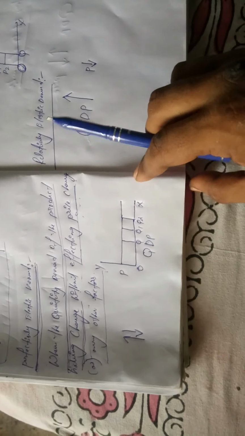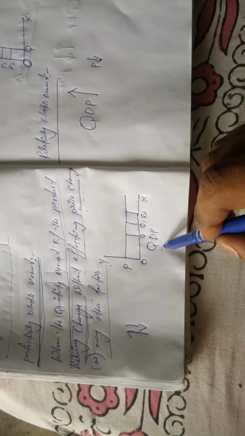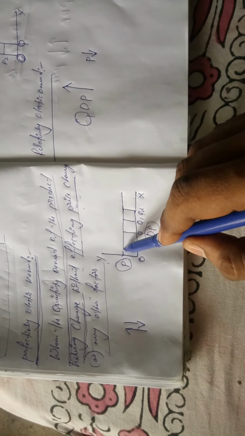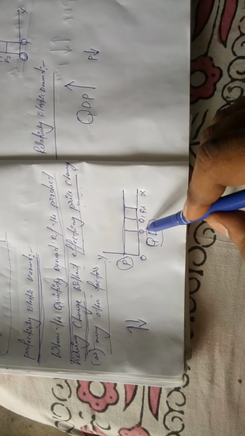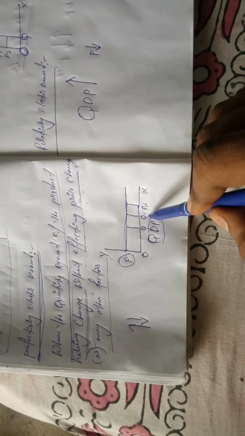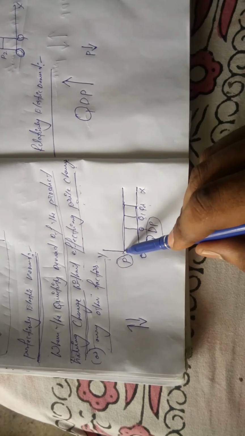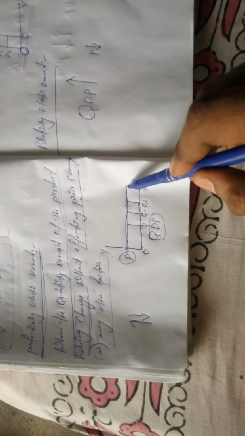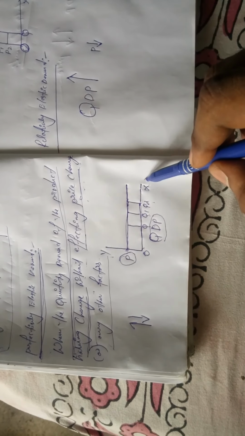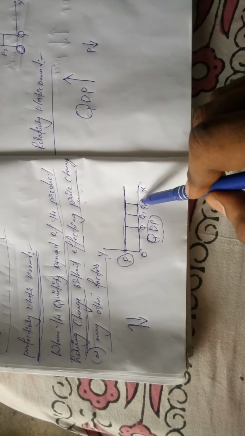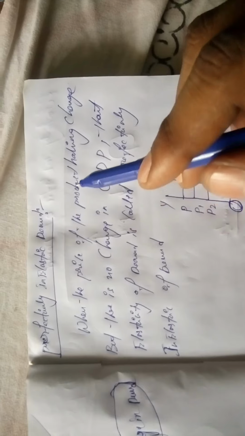And the graphical representation is also there. On the x-axis we take the quantity demanded of the product, on the y-axis we take the price of the product. You can see that the price of the product is constant, but the quantity demanded increases from q to q1 and q1 to q2. So the quantity demanded increases, but the price stays in a constant position. So the change in demand, from p to p1 and p1 to p2, is called perfectly elastic demand. Okay, next let us go to perfectly inelastic demand.